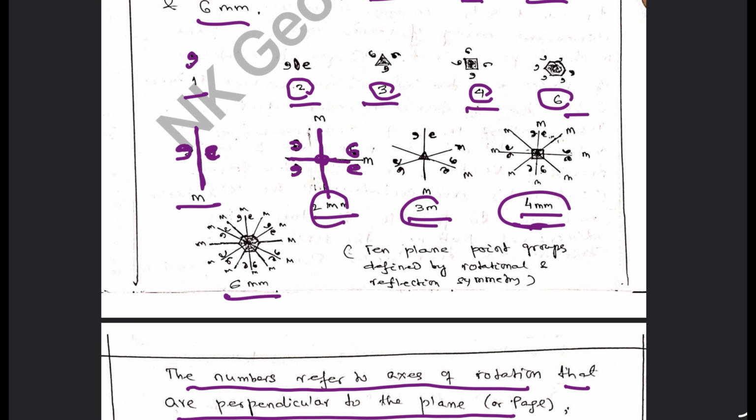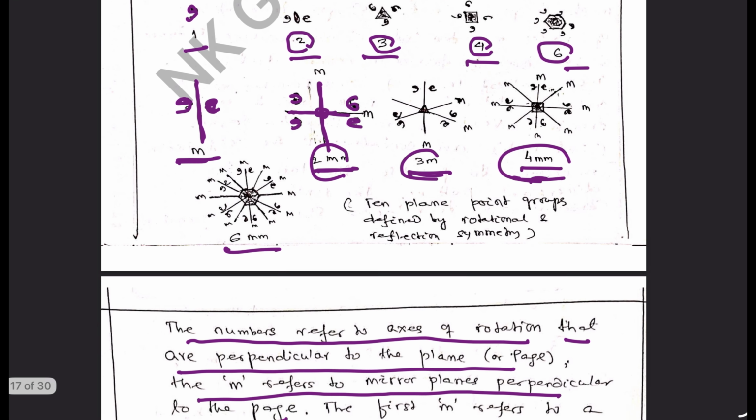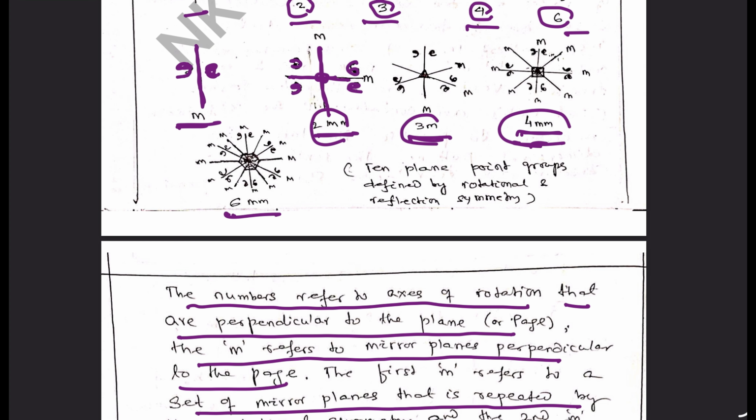These are the axes of symmetry. M involves a mirror plane, 2mm axis with mirror plane, 3m, 4mm, 6mm, axes with mirror planes.